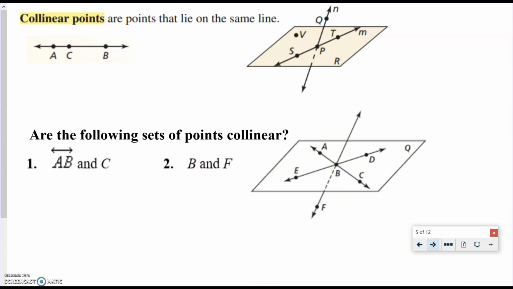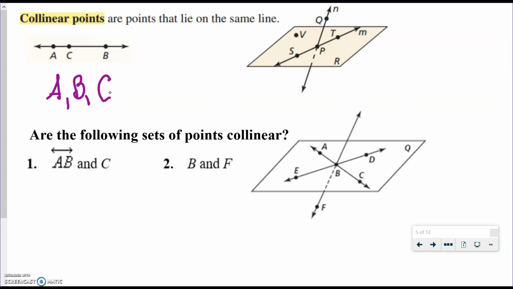So collinear points are points that are on the same line. So on this first diagram here, A, B, and C are all collinear points. So A, B, and C are collinear.